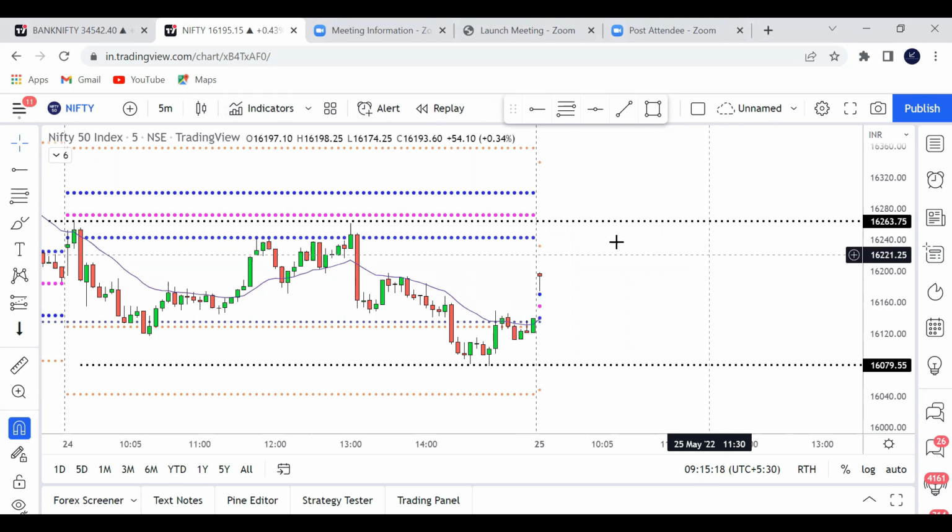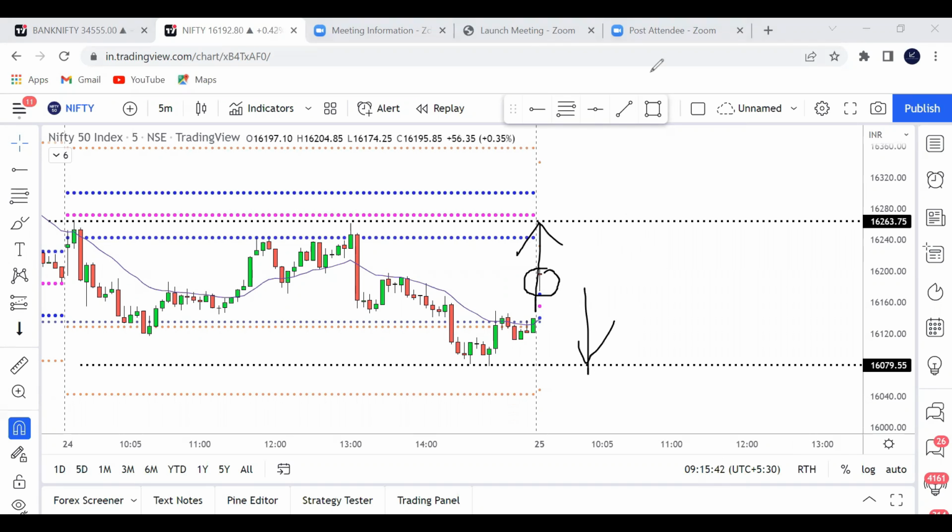Okay, guys, as we were expecting, the market opened with a small gap up above the previous day close, and the first candle is making a small bullish pin bar above the CPR, and currently it's in no man's land. Neither is it near the resistance, nor near the support. So in such a case, we will not take any trade.